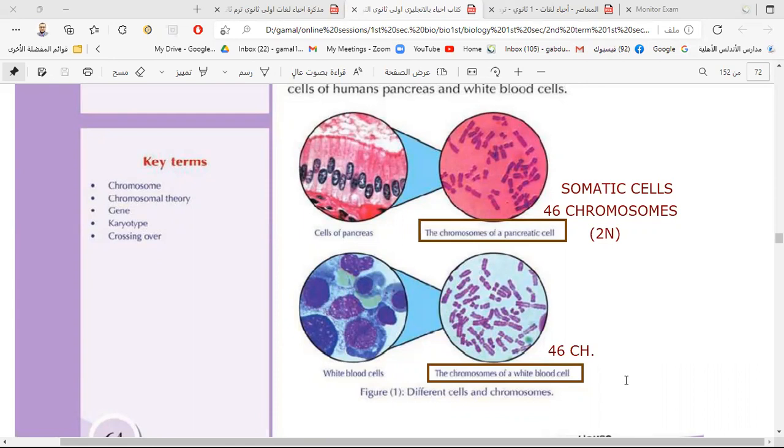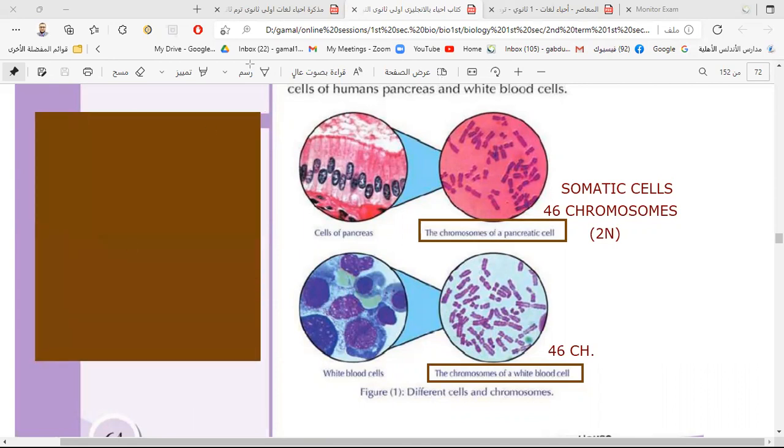But only the ovum and the sperm carry half the number of chromosomes, like this: the sperm like this, and the ovum like this. They are called reproductive cells or gametes.